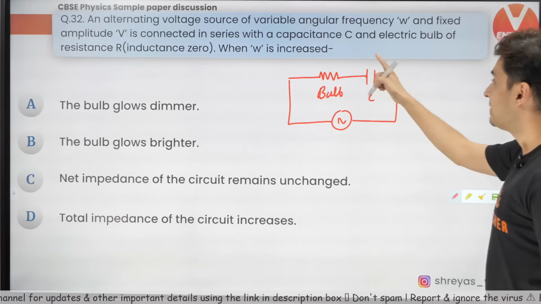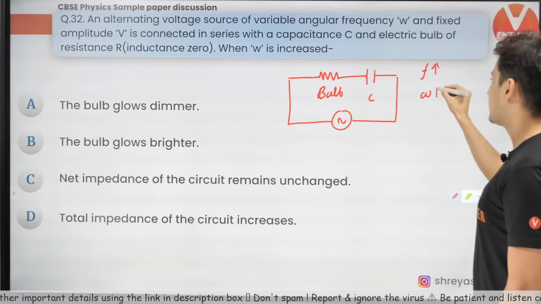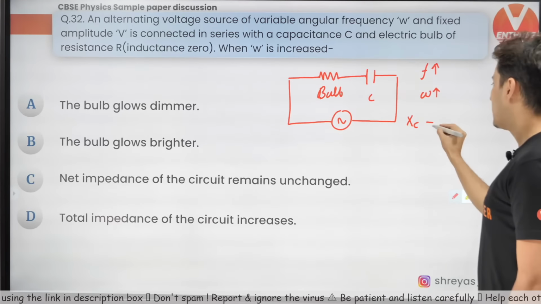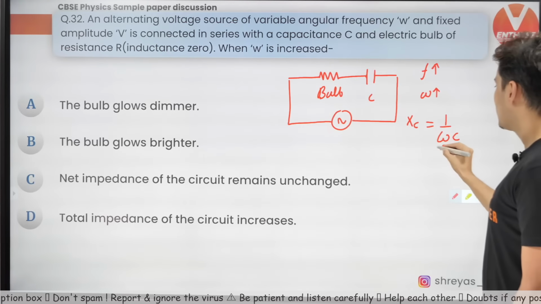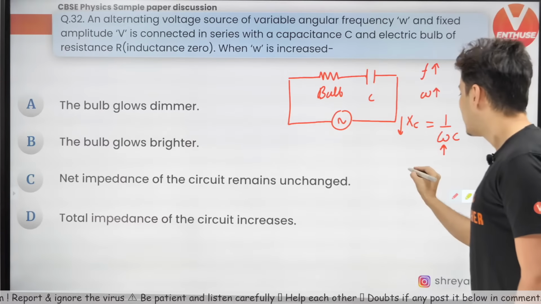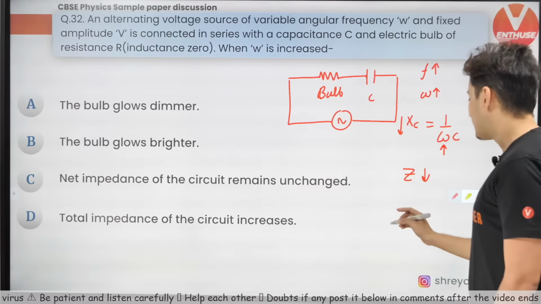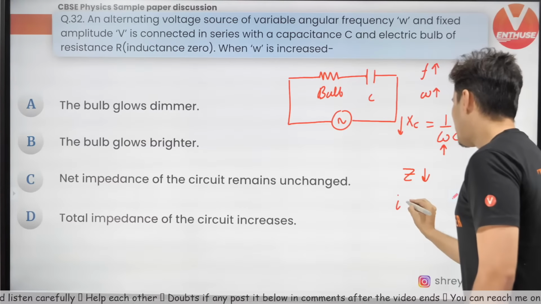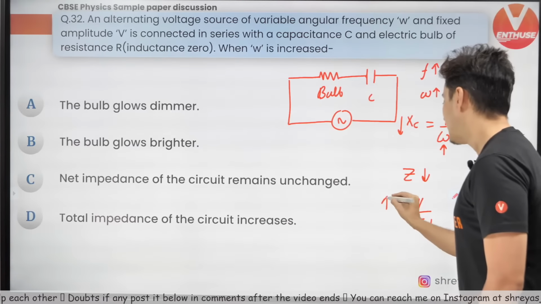Now, when frequency is increased, omega will increase. And XC, what is XC? It is 1 by omega C. So if omega increases, then XC will decrease. If XC decreases, then impedance will also decrease. This is the total resistance. Then the current, which is the voltage divided by Z, increases.